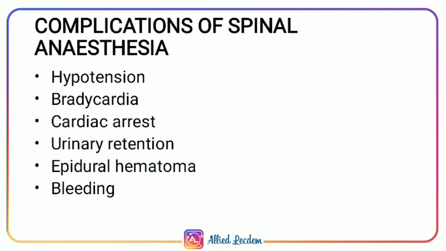Complications of spinal anesthesia: some cardiovascular complications include hypotension, bradycardia, cardiac arrest, arrhythmias. Some central nervous system complications include post-dural puncture headache, PONV, post-operative nausea and vomiting, lightheadedness, mental confusion and disorientation. Other complications include urinary retention, epidural hematoma, and bleeding.